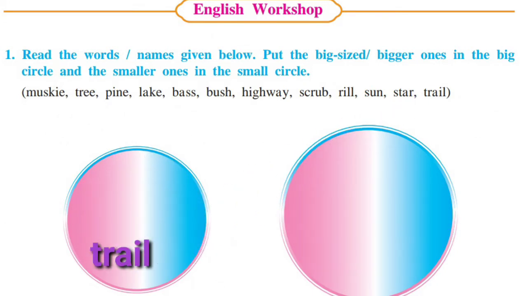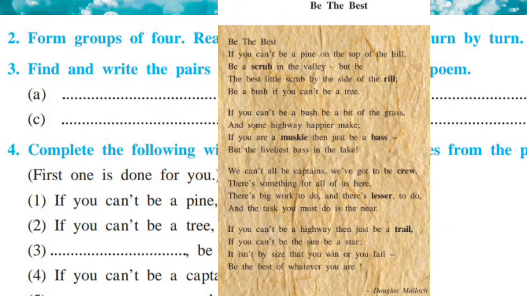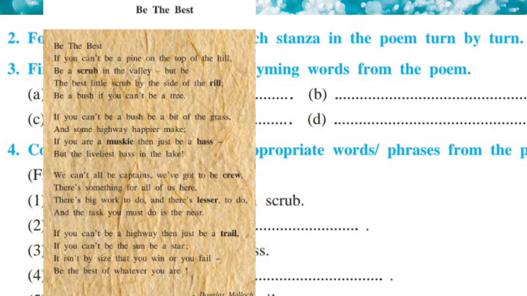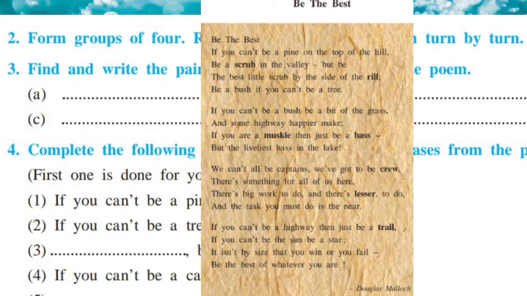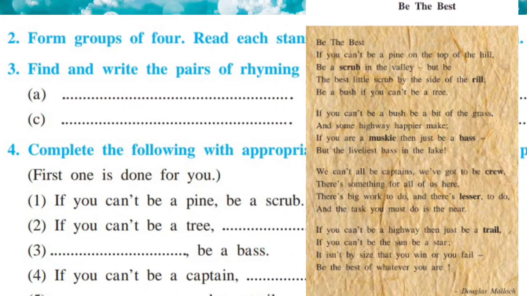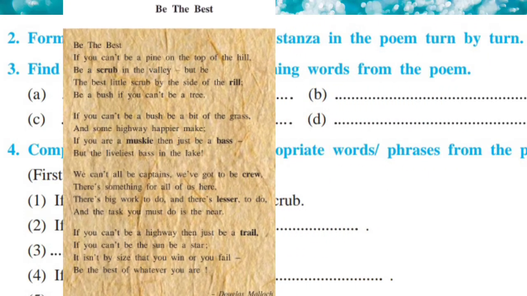Now second question, form groups of 4, read each stanza in the poem turn by turn. Now you have to read the stanza with your friend turn by turn. Firstly you have to read first stanza, the second stanza will be read by your friend, third stanza you, and fourth stanza will be read by your friend.